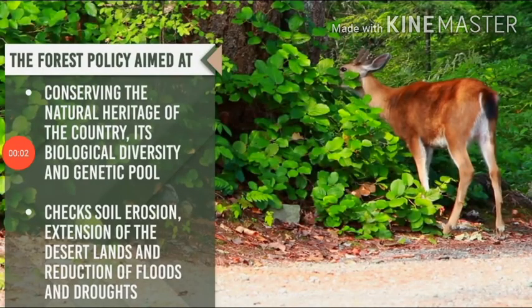The forest policy aimed at conserving the natural heritage of the country, its biological diversity and genetic pool, checking soil erosion, extension of the desert lands, and reduction of floods and droughts.